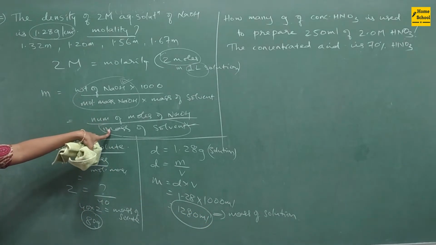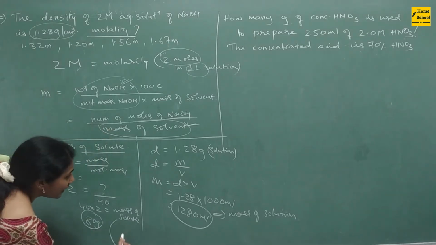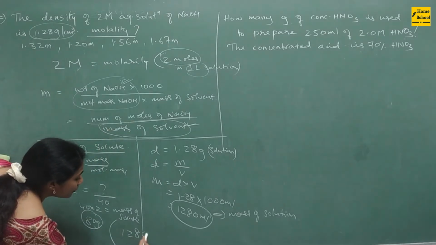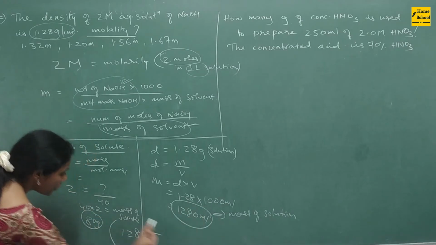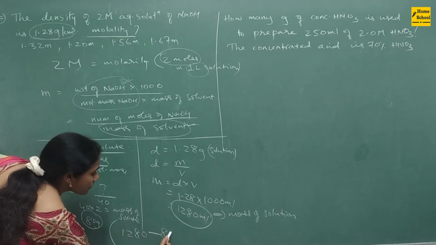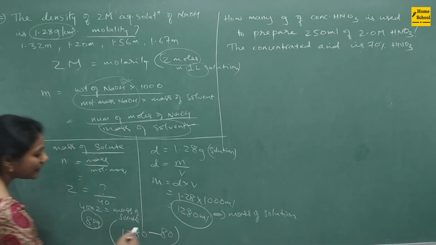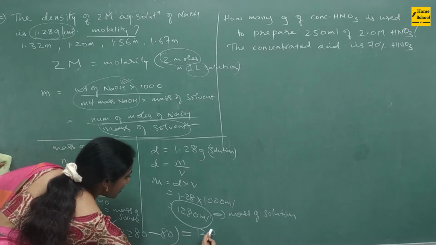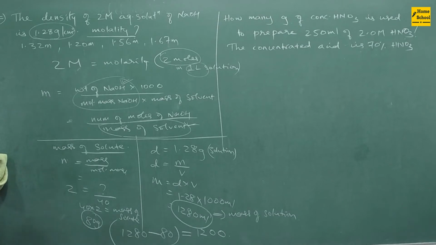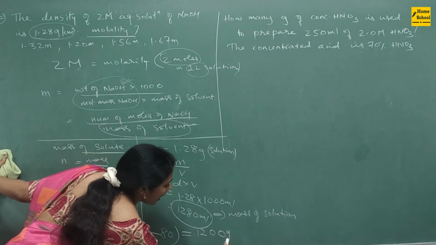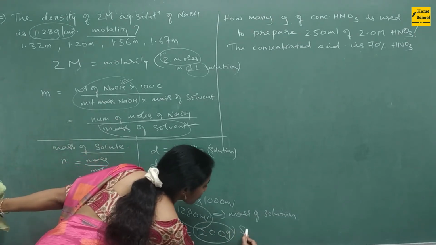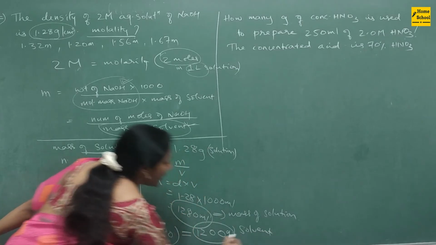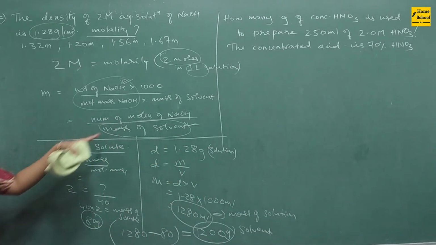What I want is mass of solvent. How do I find that? Mass of solution minus mass of solute: 1280 minus 80. That is equal to 1200. So this much grams is the mass of solvent. So I know what to substitute in the denominator.